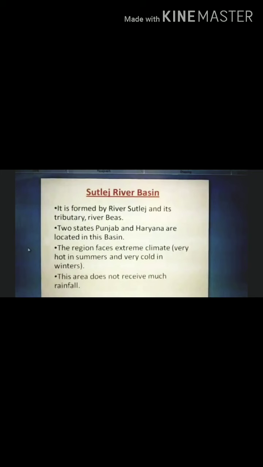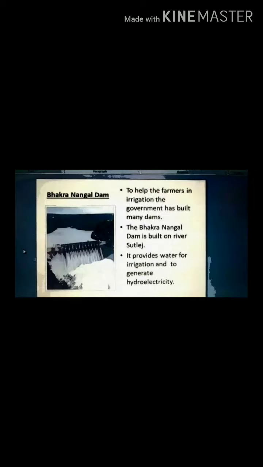Satluj River Basin. It is formed by river Satluj and its tributary river Beas. Two states, Punjab and Haryana, are located in this basin. The region faces extreme climate, very hot in summer and very cold in winters. As this area does not receive much rainfall, to help the farmers in irrigation, the government has built many dams. One such dam is Bhakra Nangal Dam, which is built on river Satluj.